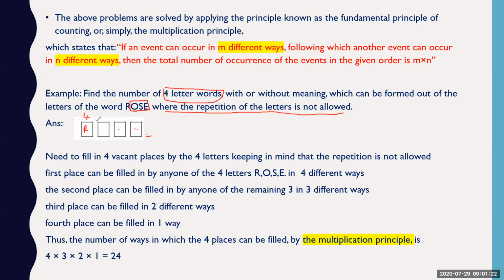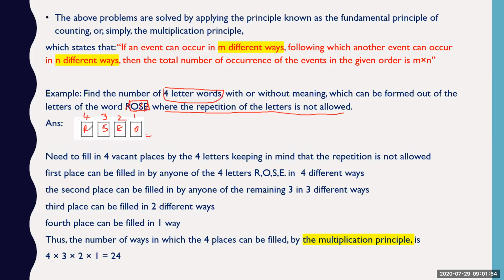Any one letter can go, but the next has only 3 options left. So if you put the letter, let's say S here, now S has gone, R has gone. So next left is only 2 options. Let's say if I take E in this case, E has gone. Now left is only one option, O. So that is only one option left. So the total ways we can fill this is 4 into 3 into 2 into 1, which is 24 ways.